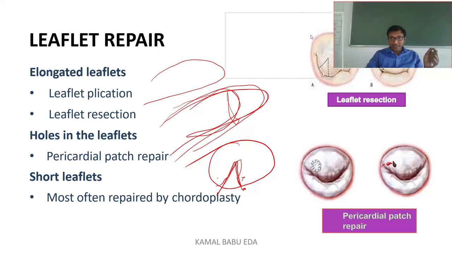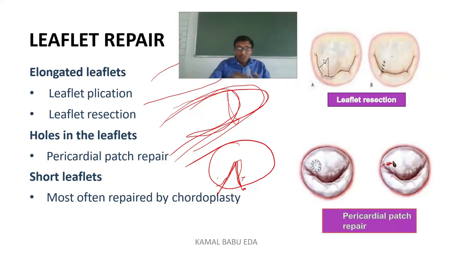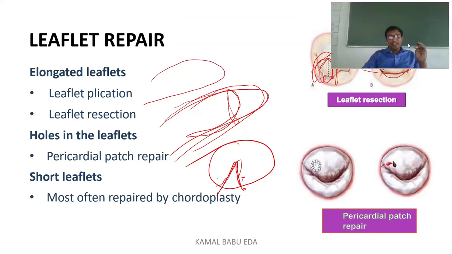So you can see the picture here. Picture A is mainly showing the removing part. As you can see, there might be some damage or some leakage from the selected part, or they want to remove the excess part. If they want to do the leaflet repair in elongated leaflets, they will choose the particular part and suture it. After suturing, the valve is fitting properly and the blood is not leaking from there again and again.